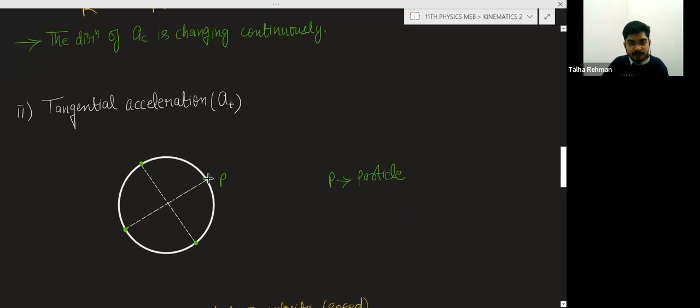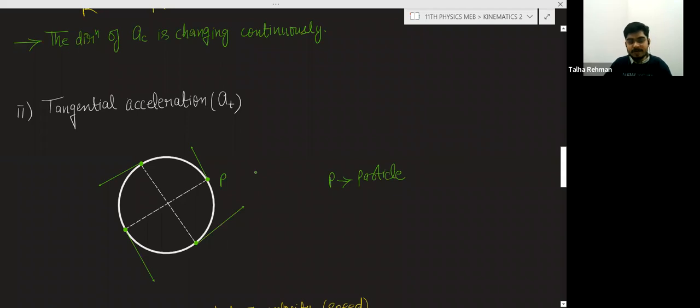At this point the direction of the velocity is this, at this point the direction of the velocity is this, and at this point and this point the direction of the velocity is this.